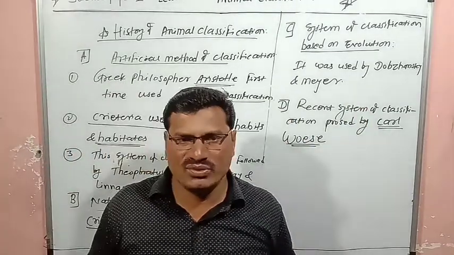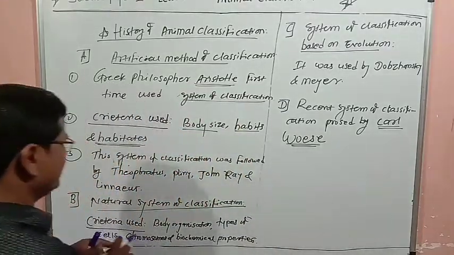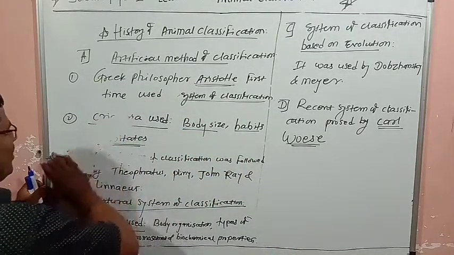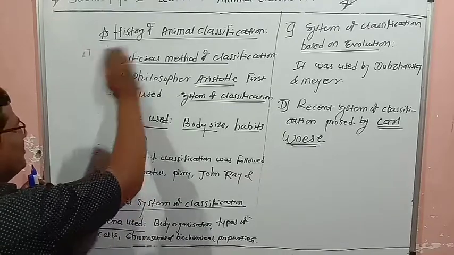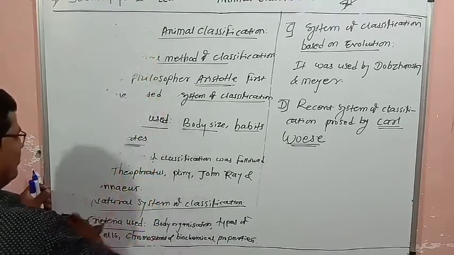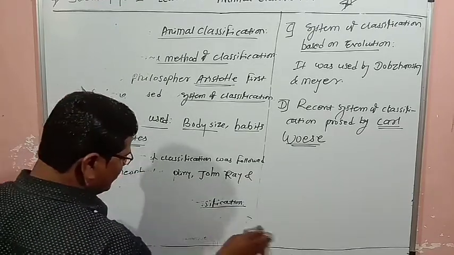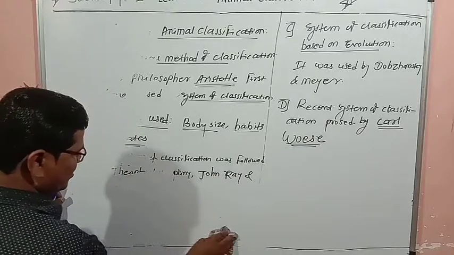After this, we are going to study the benefits of animal classification. What are the advantages or benefits of animal classification? Why is there a need to classify animals? We have already studied that there is a huge diversity among living organisms.